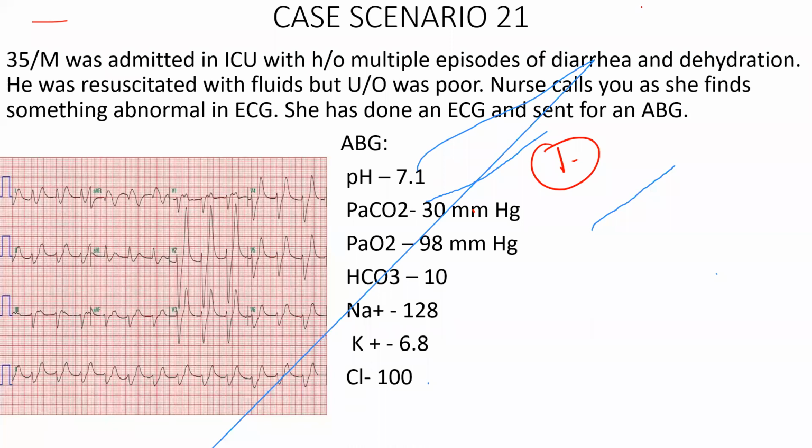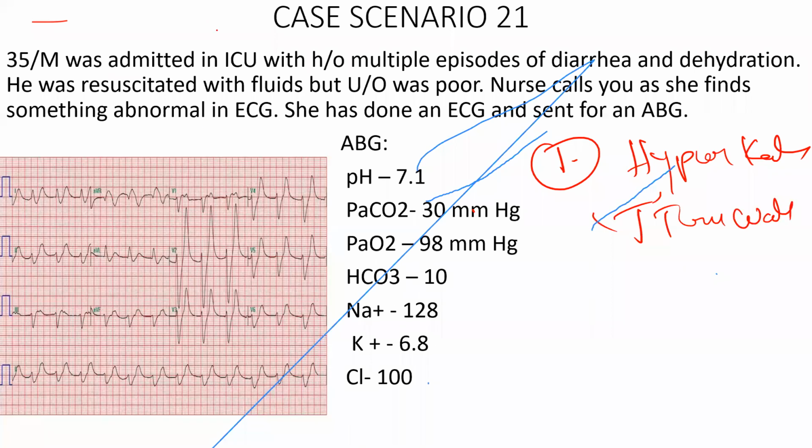So this is hyperkalemia. ECG showing hyperkalemic changes. Okay, hyperkalemic changes. How do you tell hyperkalemic changes? So we can see ST elevations. ST elevation is not a hyperkalemic change. What are the hyperkalemic changes? Tented T waves. Please be quiet. Tall tented T waves. When do you say T waves are significant?